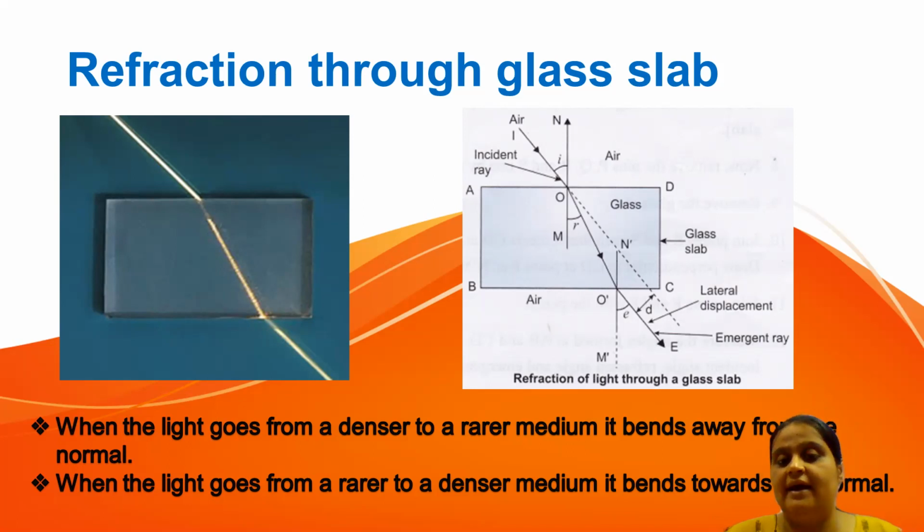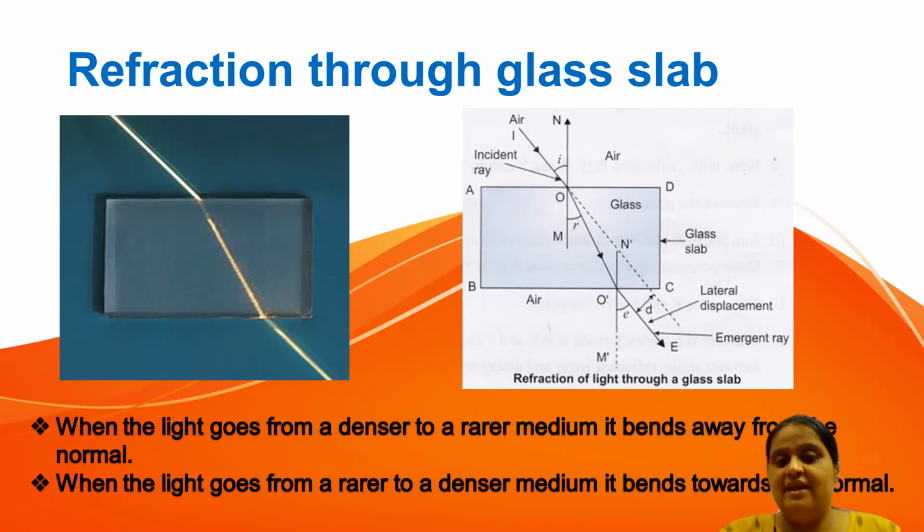Now the ray of light will move away from the normal. And because of this reason, what will happen? Angle I will now be smaller than the angle of refraction, because the medium is changing from denser to rarer.